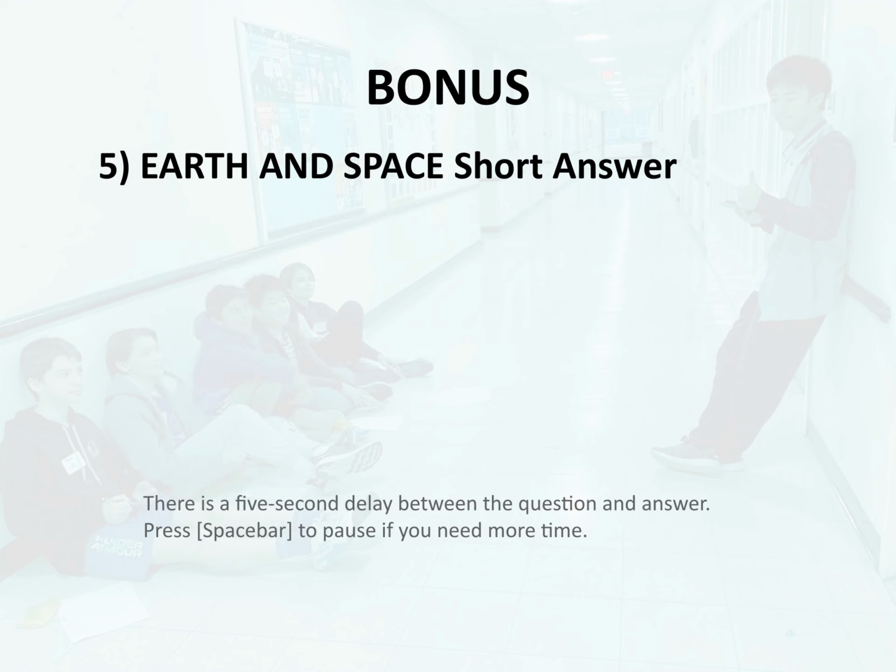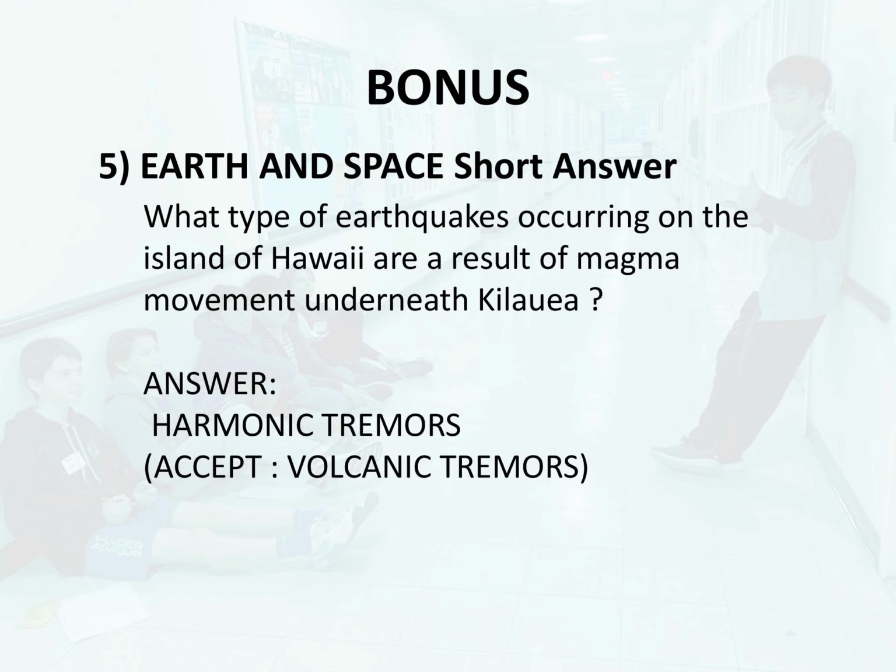Bonus 5. Earth and space. Short answer. What type of earthquakes occurring on the island of Hawaii are a result of magma movement underneath Kilauea? Answer. Harmonic tremors.